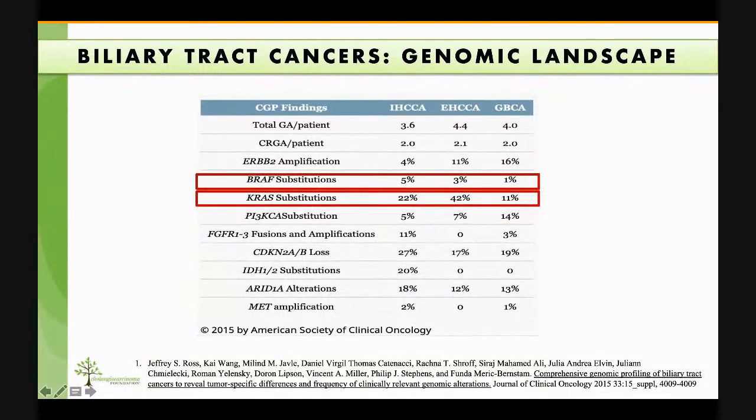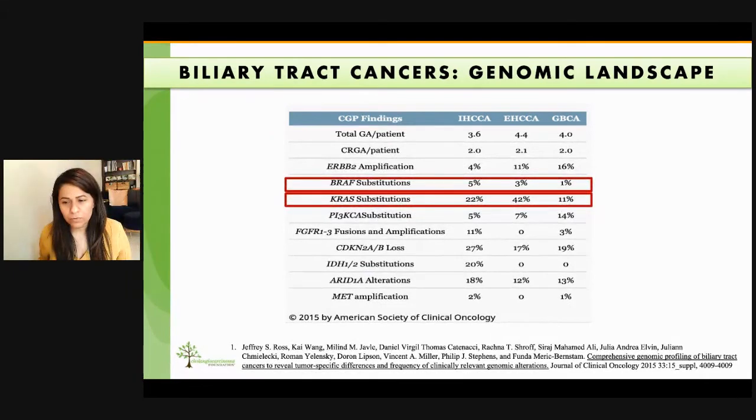When it comes to KRAS mutations specifically, the incidence is higher in extrahepatic cholangios at about 40%, followed by intrahepatic cholangios at about 20%, and gallbladder cancers at about 10%. BRAF mutations are found slightly more frequently in the intrahepatic cholangios. KRAS mutations in cholangiocarcinomas have been related to perineural invasion, advanced stage disease, and worse prognosis overall.